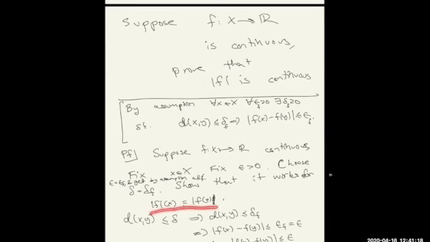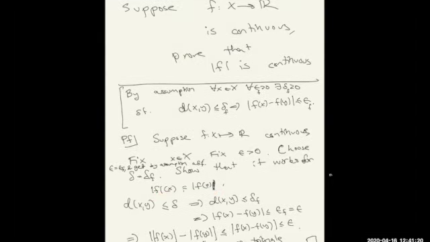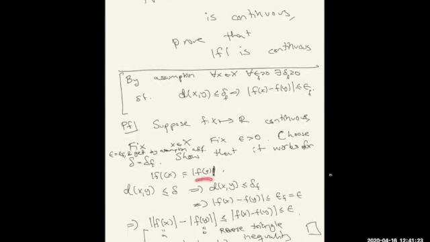Now we use absolute value of f at x is equal to absolute value of f of x. Let's start from the assumption. The point is close enough: d(x, y) is less than delta. This means that because delta is equal to delta f, the distance is less than delta f. And by assumption, it means that f of x is close to f of y. This is not quite our claim yet, because we're saying that absolute value of f of x is close to absolute value of f of y.